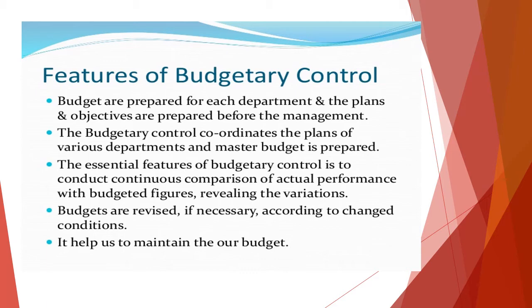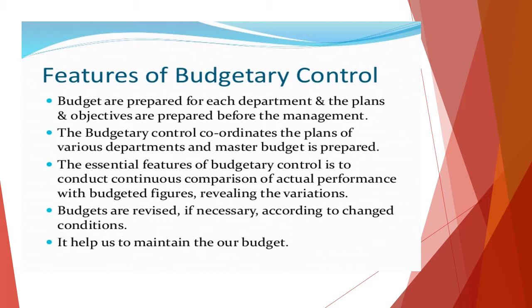So in that, it is very easy for us now to go for comparison. When we compare the actual performance with the budgeted figures, for example, the budgeted figure is 200, the actual performance is 150. So we can find out why there is a deviation of 50, why performance is low. So we can find out the variations.